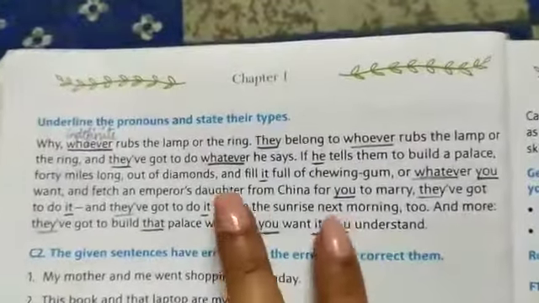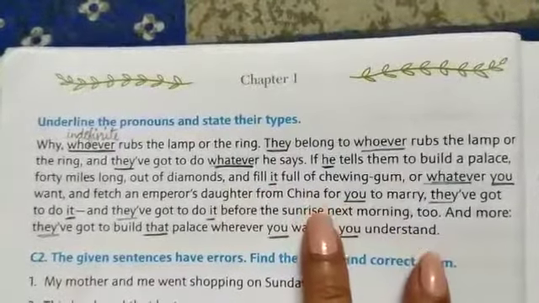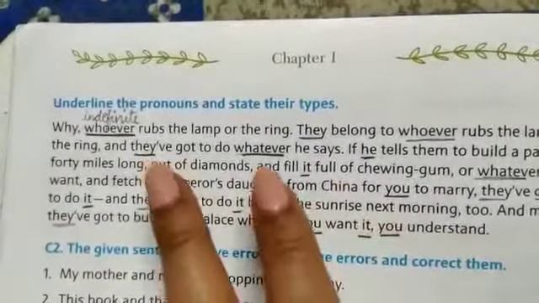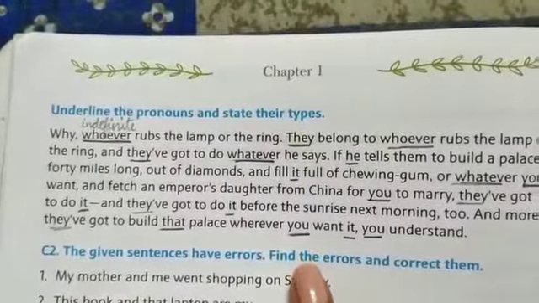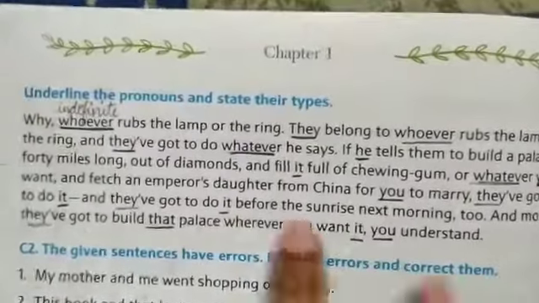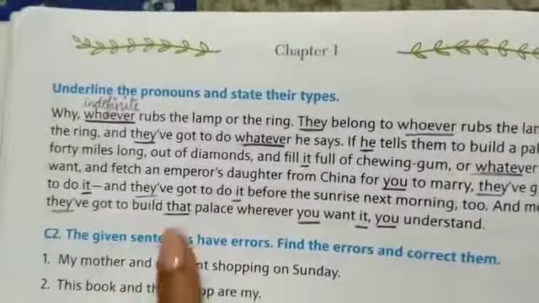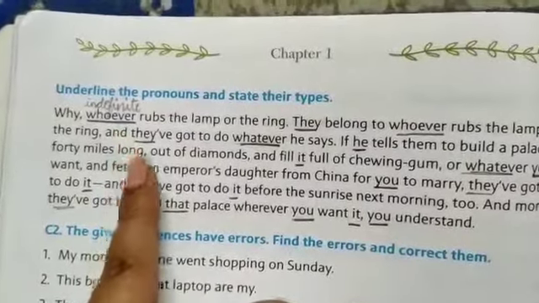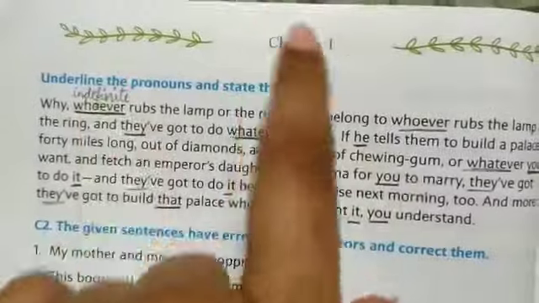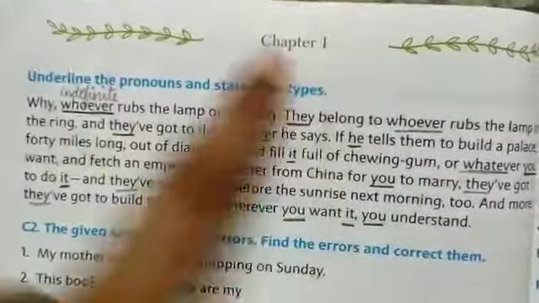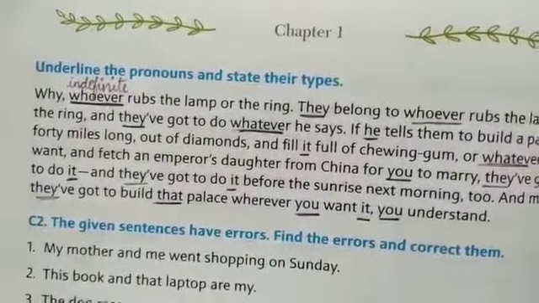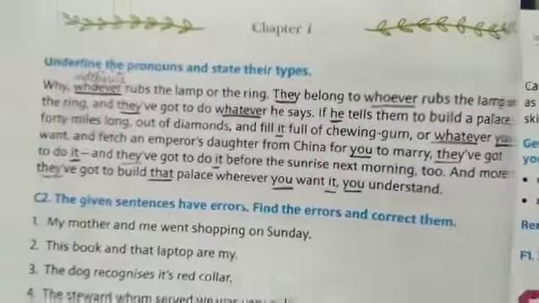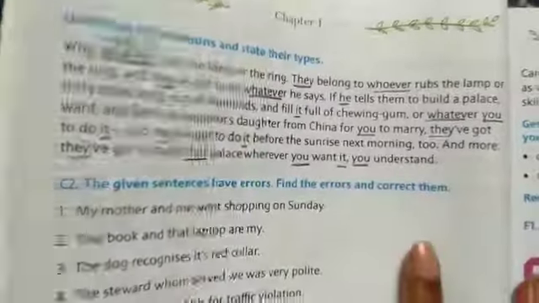See, underline the pronouns and state their types. Read this first sentence: whoever rubs the lamp or the ring. Now, whoever is again a word which comes under indefinite. So I have completed one example of this exercise with you, and the rest of the paragraph you have to solve on your own.